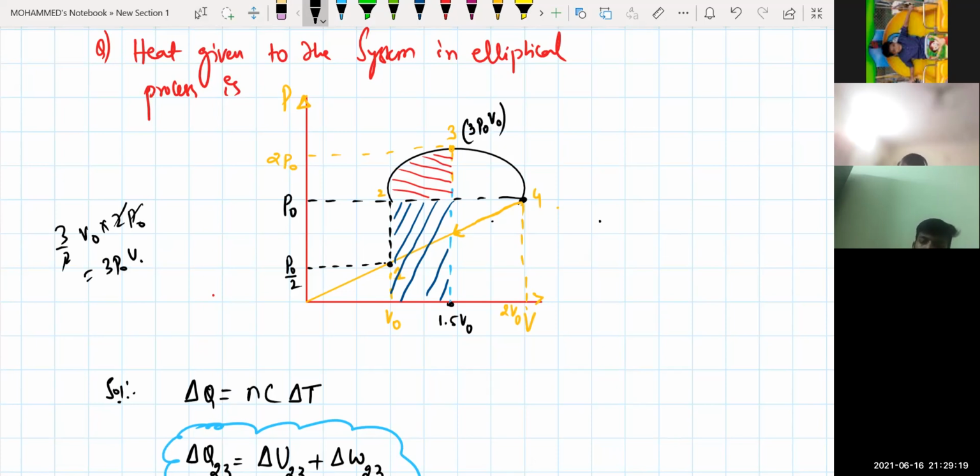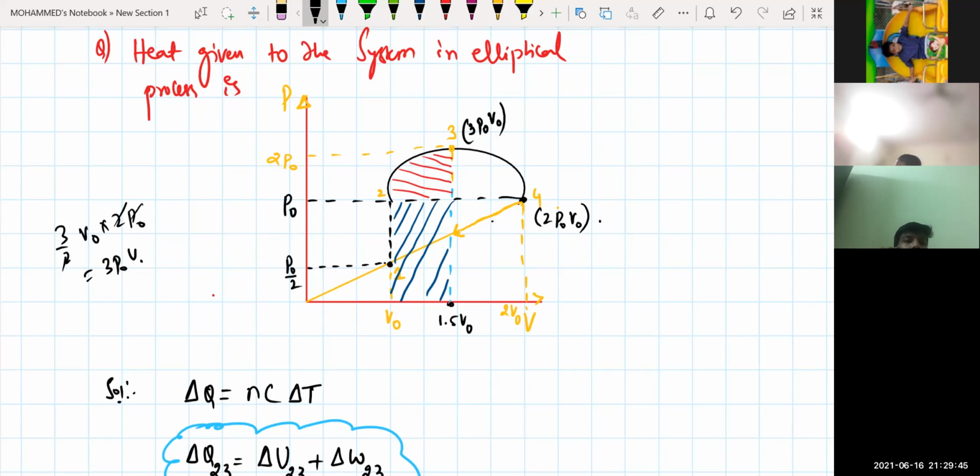Yes, sir. At 4, what will be the answer, beta? At 4 it will be equal to how much? 2 P naught V naught. Okay, sir. 2 P naught V naught. From 3 to 4, if I am coming right now, here the volume is nothing but 2V naught and the pressure is P naught. See here, 2V naught and P naught. So it will be equal to 2 P naught into V naught. Is it clear? Yes, sir.